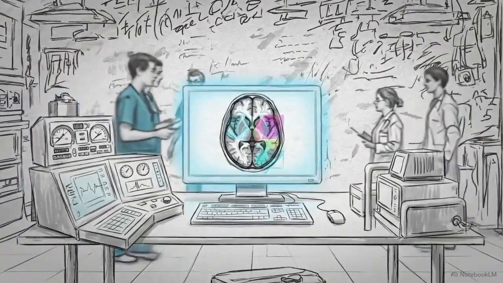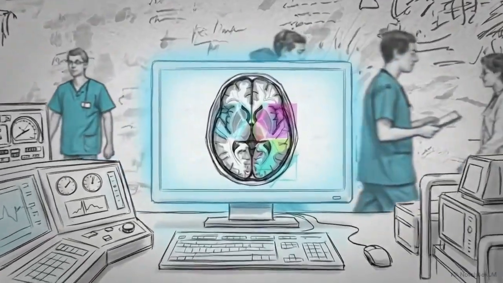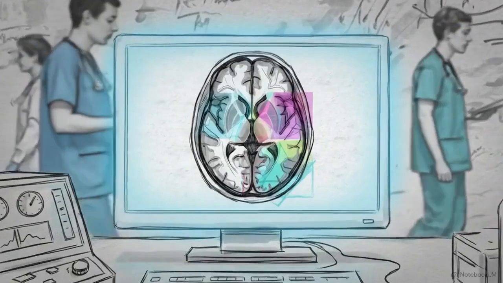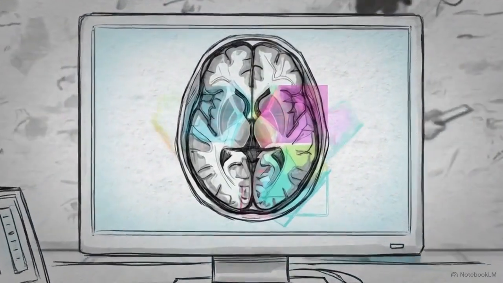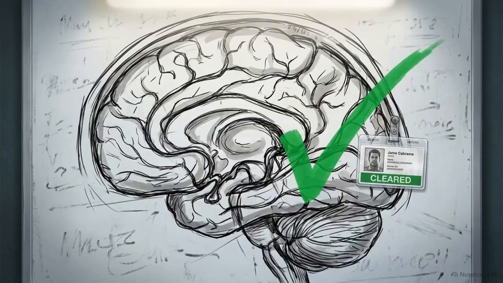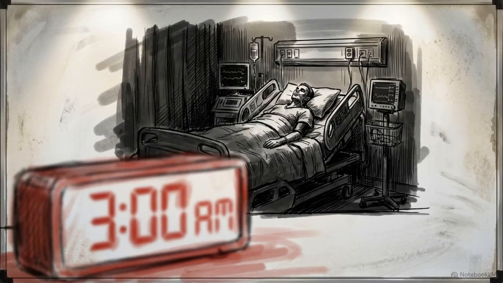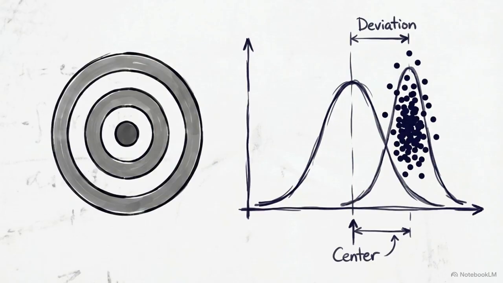A patient arrives in the emergency department as a code stroke. Time is brain. The hospital's AI screening tool processes the incoming scan, analyzes the vessels, flagging no anomalies. The clinical team trusts the negative result and moves on. The patient, suffering from a subtle large vessel occlusion, misses the critical window for thrombolytic treatment. This catastrophic omission stems from a specific type of failure: systematic error.